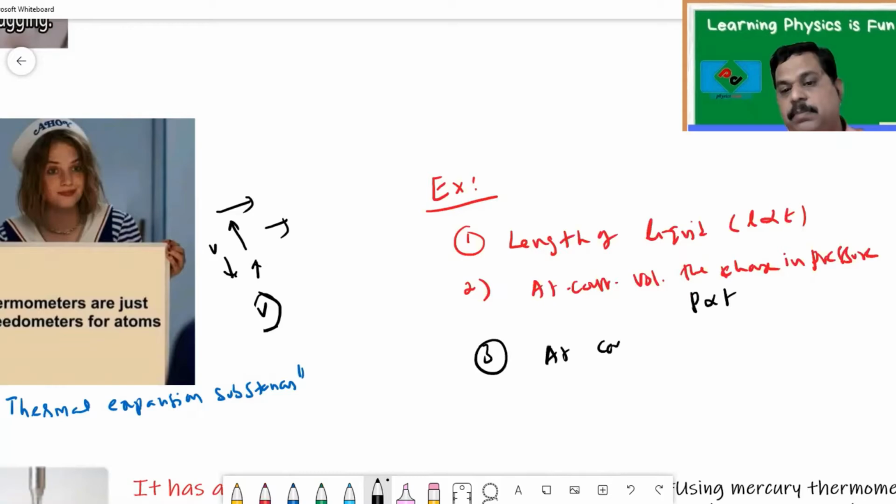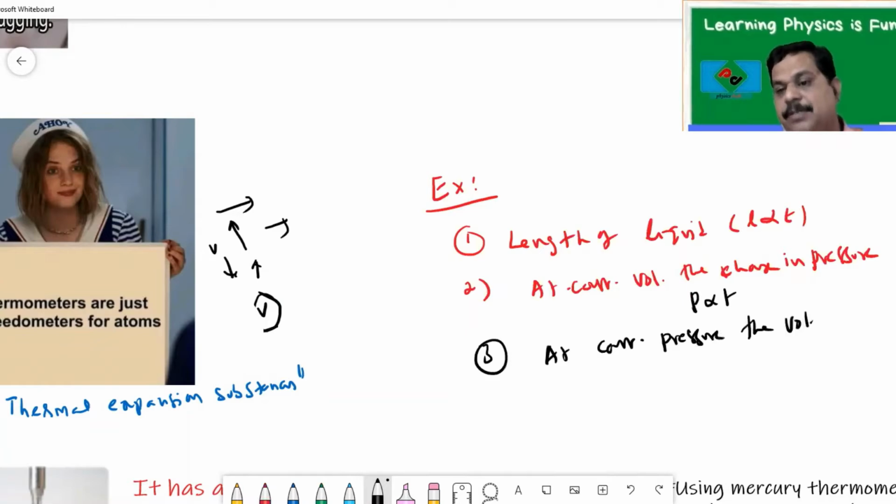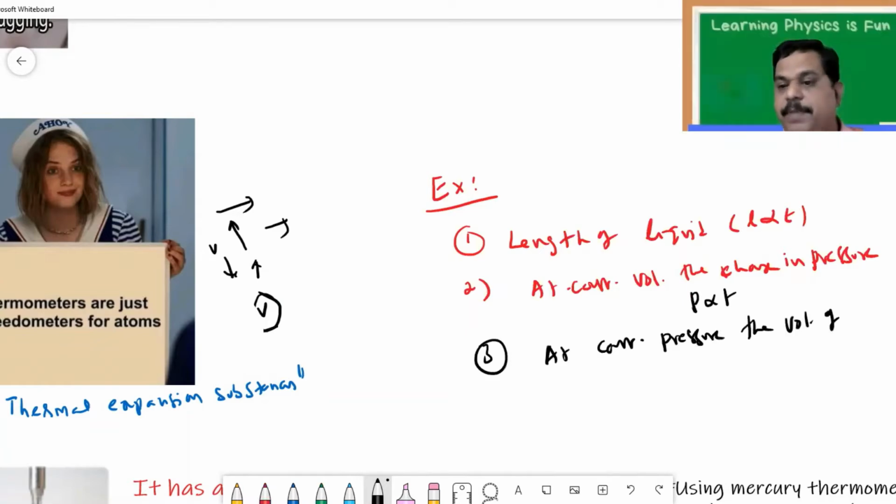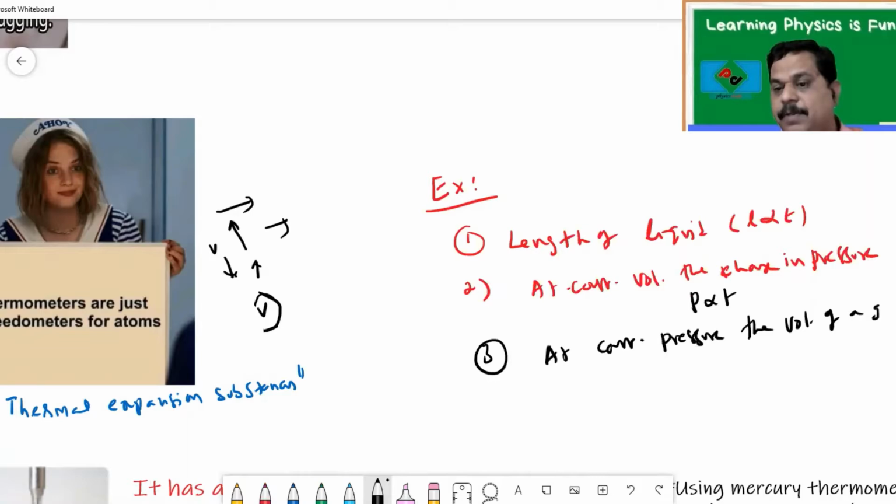Let's take the third one. At constant pressure, the volume of a gas changes with temperature. At constant volume, the change in pressure of a gas. So volume is also a thermometric property.